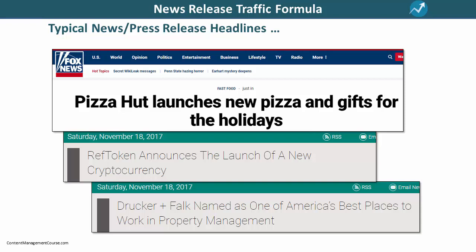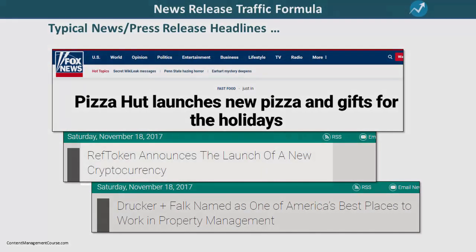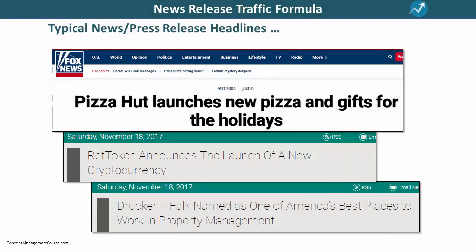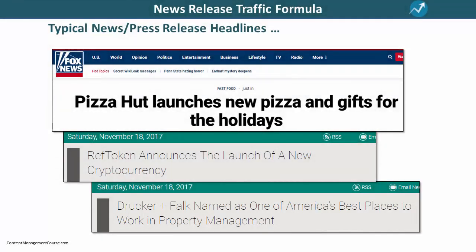The first headline reads, Pizza Hut launches new pizza and gifts for the holidays. The second headline says, Ref Token announces the launch of a new cryptocurrency. The third headline says, Drucker and Falk named as one of America's best places to work in property management. These press release headlines were crafted by experienced marketing professionals, and they were written for well-known companies.